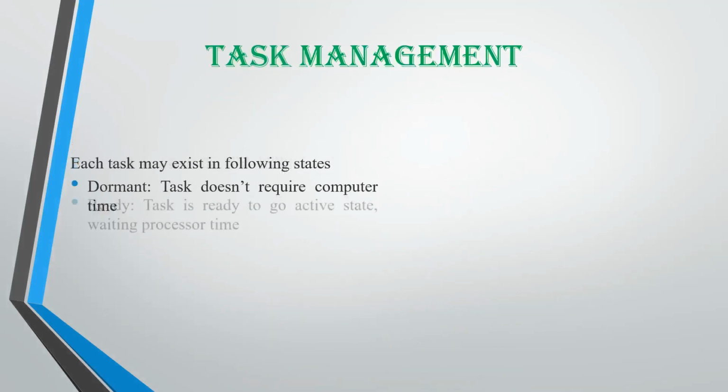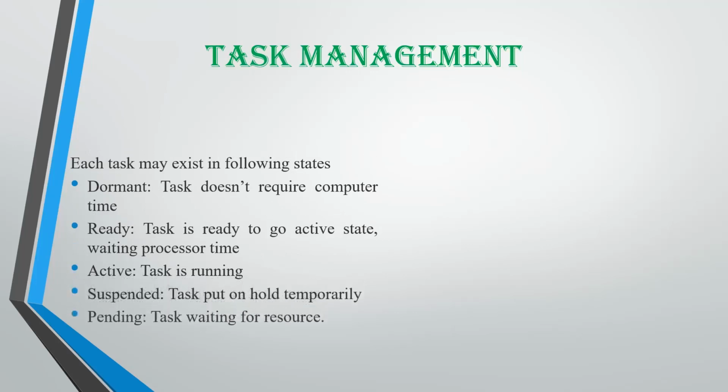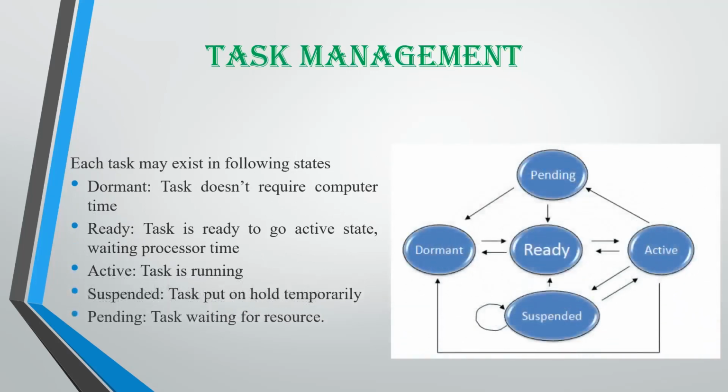A task can exist in any of the following states. There are 5 states like this. First is dormant. When the task does not require any computer time, it is in the dormant state. When the task is ready to go to the active state, it is in the ready state. When the task is running, it is referred to as the active state.